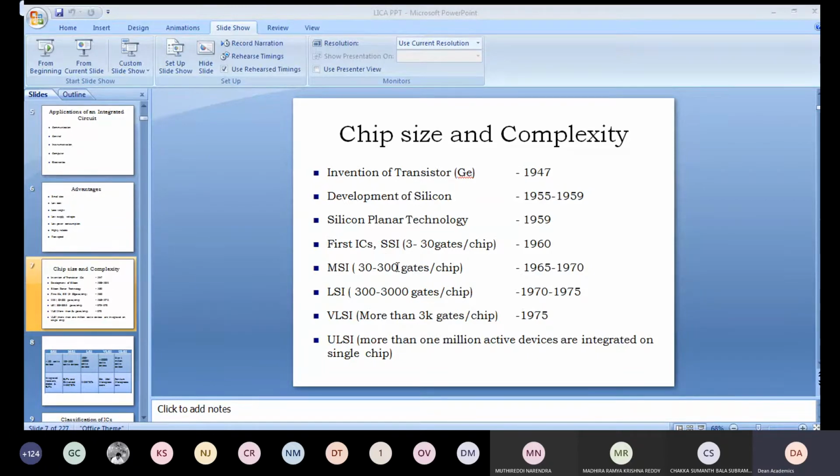That means the technology has changed. Because of the technological advancements, it was possible to place more gates inside the chip. That was called medium scale integration. We are talking about integrated circuits, and small scale integration took place in the beginning.